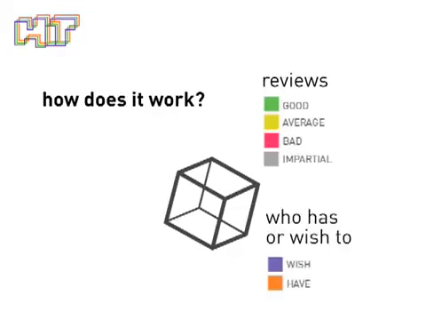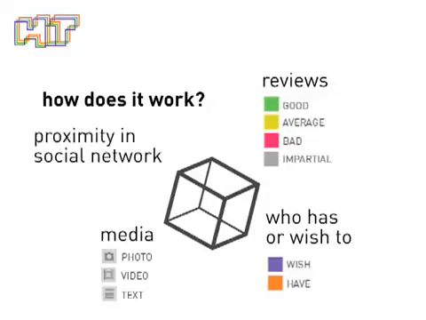Practically, this means users can contact people in the social network who have been to a specific restaurant or who wish to buy a specific MP3 player, for example. Users can make use of the features available on the mobile: video, photos and text. You can also know who is the author of each post, tracking the level of proximity in the social network. Back to Pamela, Juliana and George, let's see how they could use it.